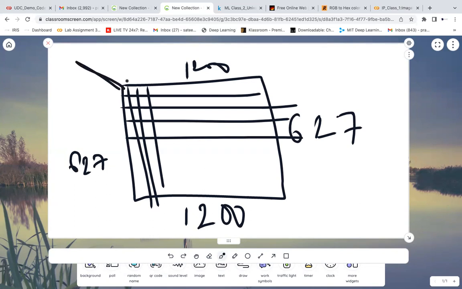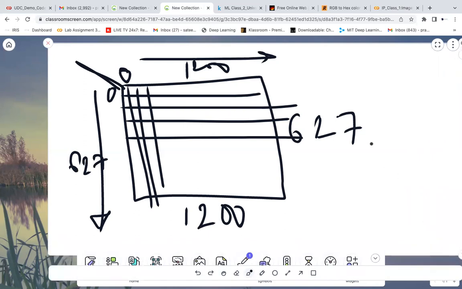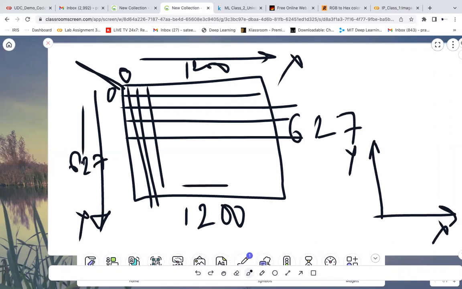This is the axis point. This side is 0, this side is 0. In normal mathematics, the axes will be something like this, this is the x-axis and this is the y-axis. But here, this is the width, the x-axis, and this is the y. So this is called width and this is called height. So this is how it will be.